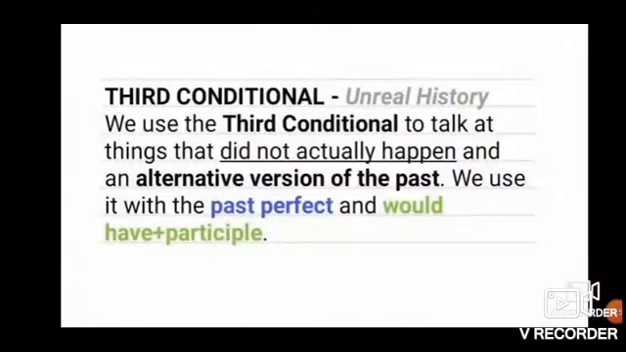Let's proceed, children. This is the third conditional clause. So when is it applicable? Actually, it is unreal history. We use the third conditional clause to talk about things that did not actually happen, and an alternative version of the past. So what is the rule here? We use the past perfect in the if clause, and in the main clause, would have plus the V3 form.